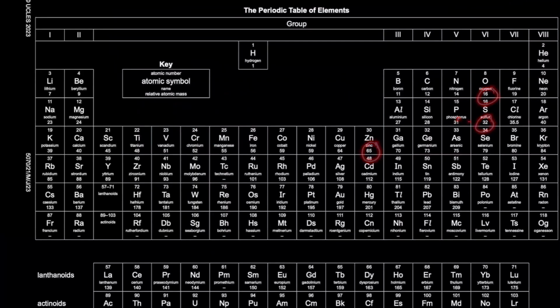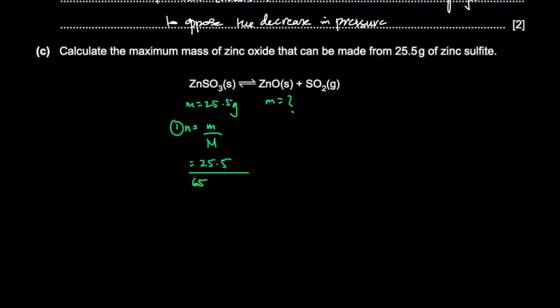So we have 65 plus 32 for sulfur, and 3 oxygens, so 3 times 16. So this becomes 25.5 over 145, which is 0.1759.